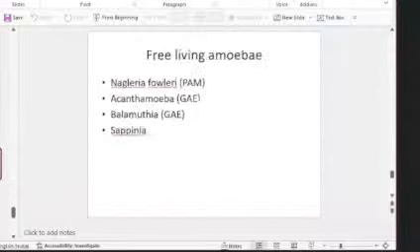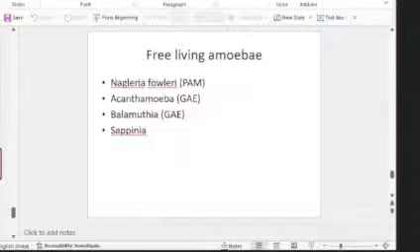Then in the recent question papers, you might have noticed a very commonly asked question these days: the free-living amoeba or the brain-eating amoeba. So many names are there. Or the amoeba which affects the central nervous system. Please read that, very important, and it's very easy to understand. The life cycles are all very simple, but you should at least read once, otherwise you won't be able to write. So these are the important amoeba causing CNS infection.